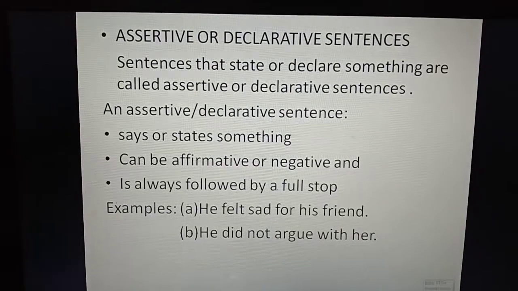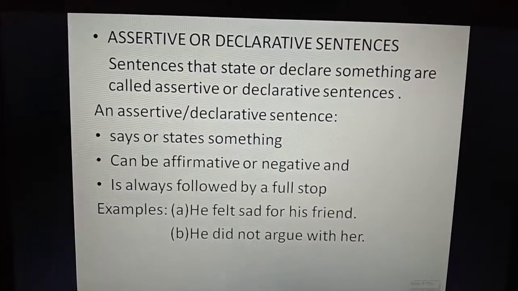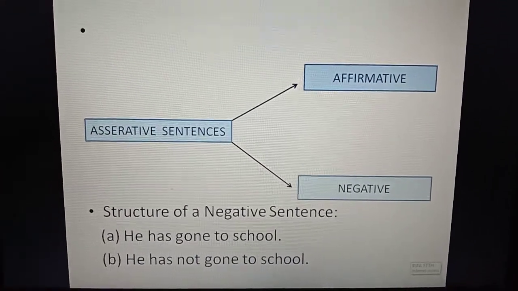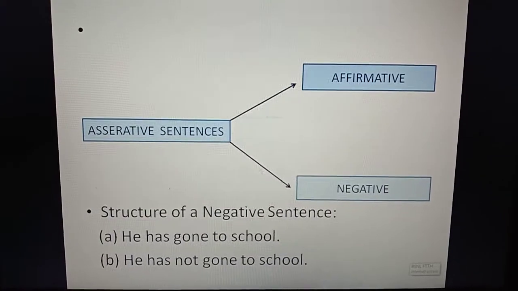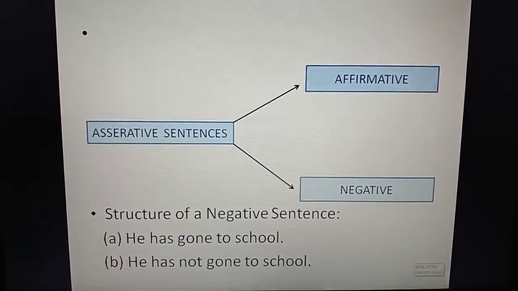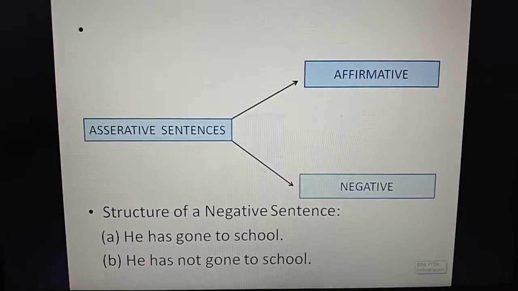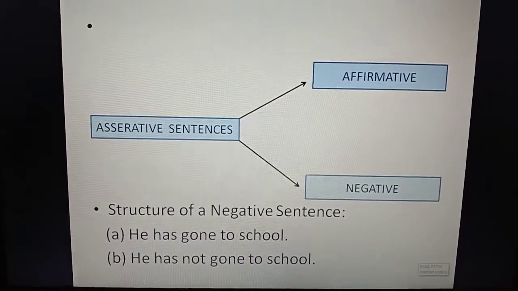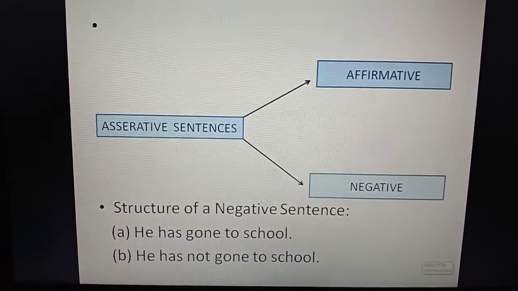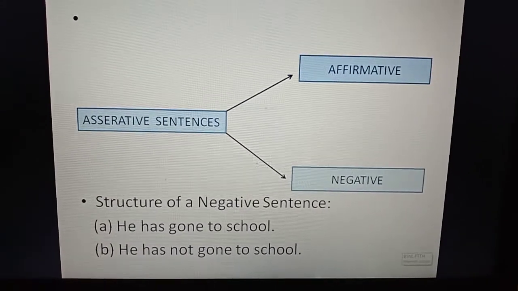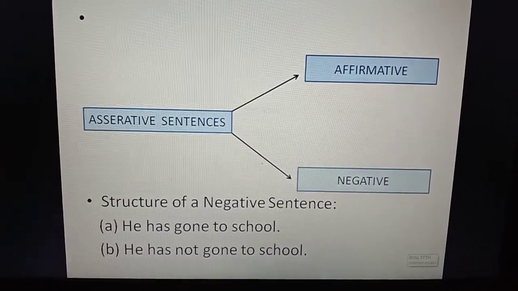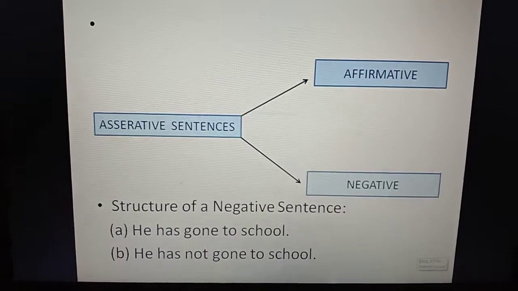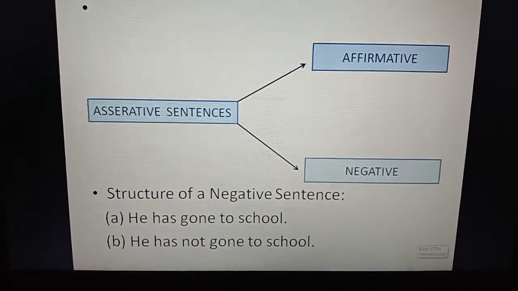It also has two types. Assertive sentences have two types: first is affirmative sentence and next is negative sentence. Affirmative sentence is also called positive sentence. So children, with affirmative sentence you put a slash and write positive sentence. The affirmative or positive sentence makes a positive statement. That is why it is called an affirmative or positive sentence. A negative sentence makes a negative statement.